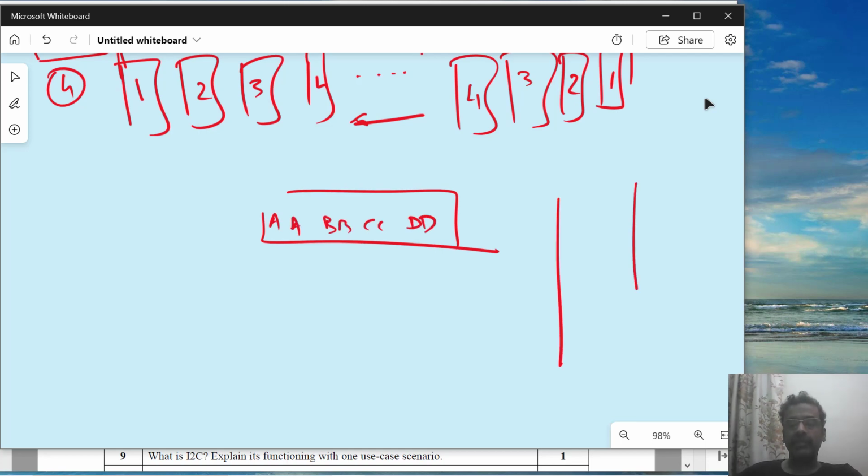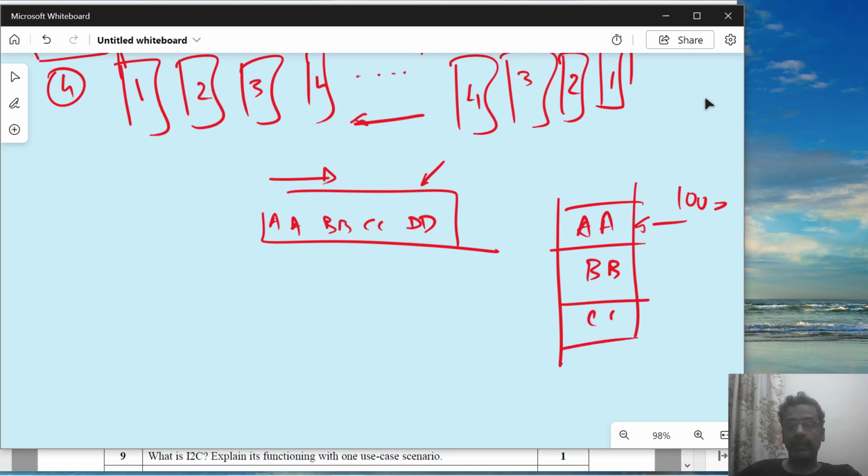But this time I decide that I don't want to store DD at 1000. I will store AA first, and I should remember that I should come from this direction. So BB, CC, and DD. That's it. I am starting from the higher byte, the MS byte, and then storing it this way. So this is called big endian.